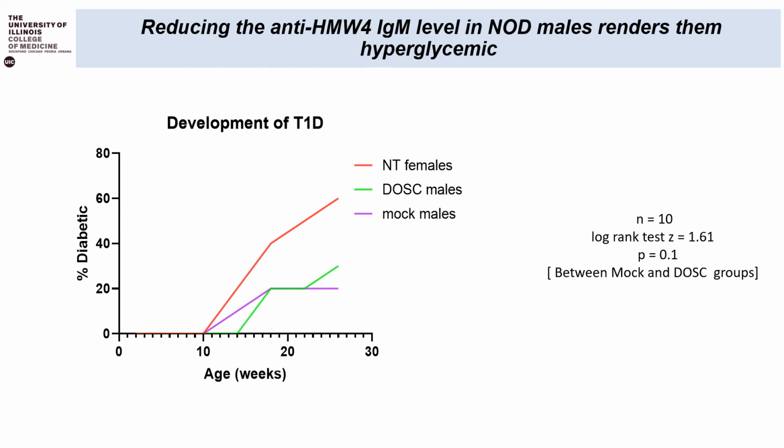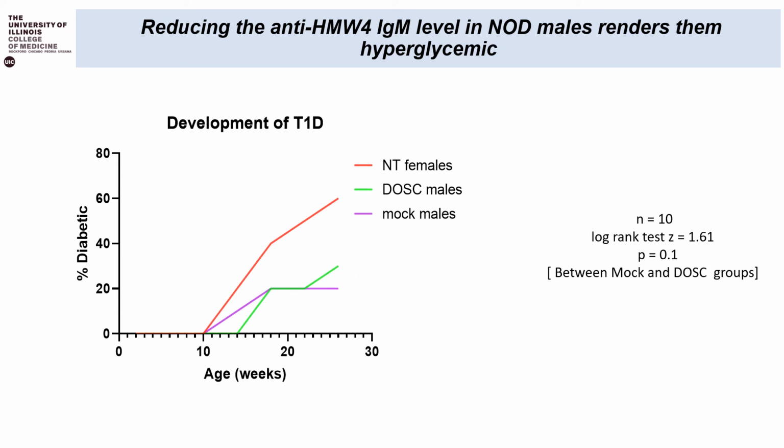This slide shows the onset times for the development of type 1 diabetes for the respective groups of mice, namely the non-treated females, the DOSC males, and the mock-treated males. As expected, the incidence for the non-treated females was early. In between the mock and the DOSC treated groups, although the incidence for the mock treated began early, we can see that at the end of the 26 weeks, the total number of mice which became diabetic is still higher for the DOSC males, which is around 30%.